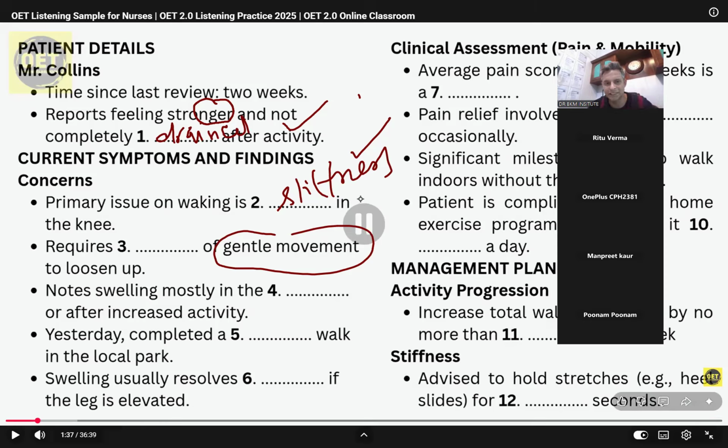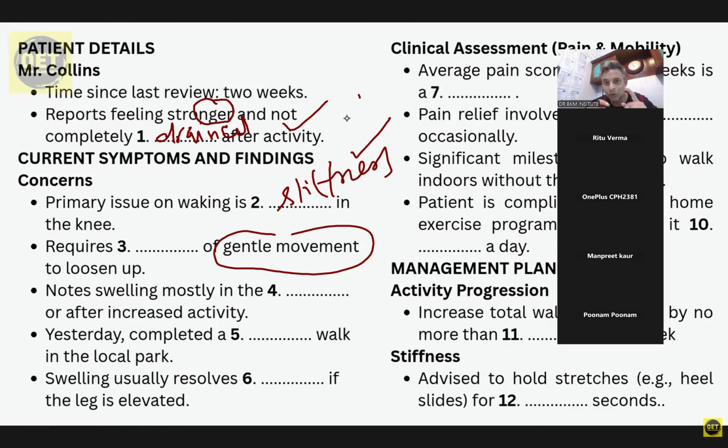Okay, now please understand. This is also important. One more important rule. The primary issue on walking is stiffness in the knees. The word stiff will not fit, because he has spoken both the words stiffness and stiff. So it is also your responsibility to fill in the exact word, you have to match the line.